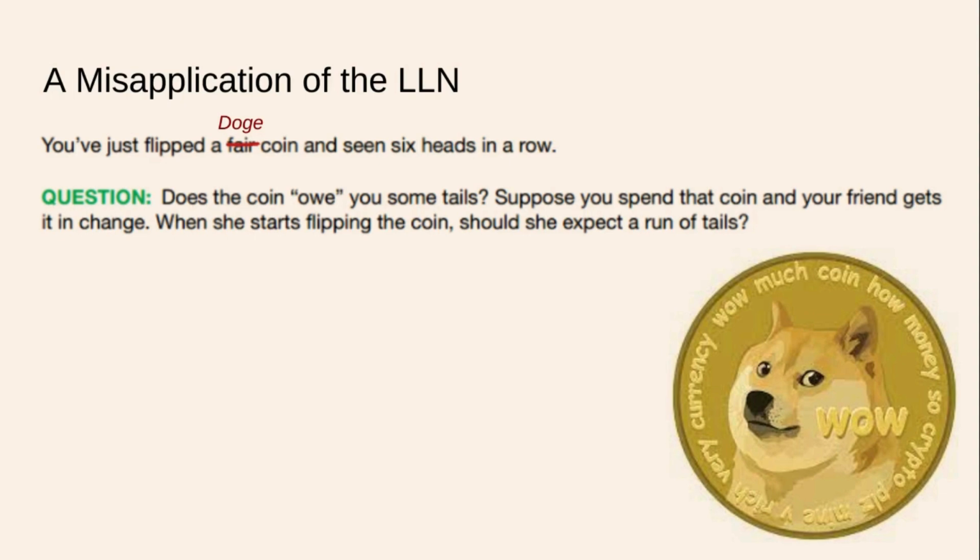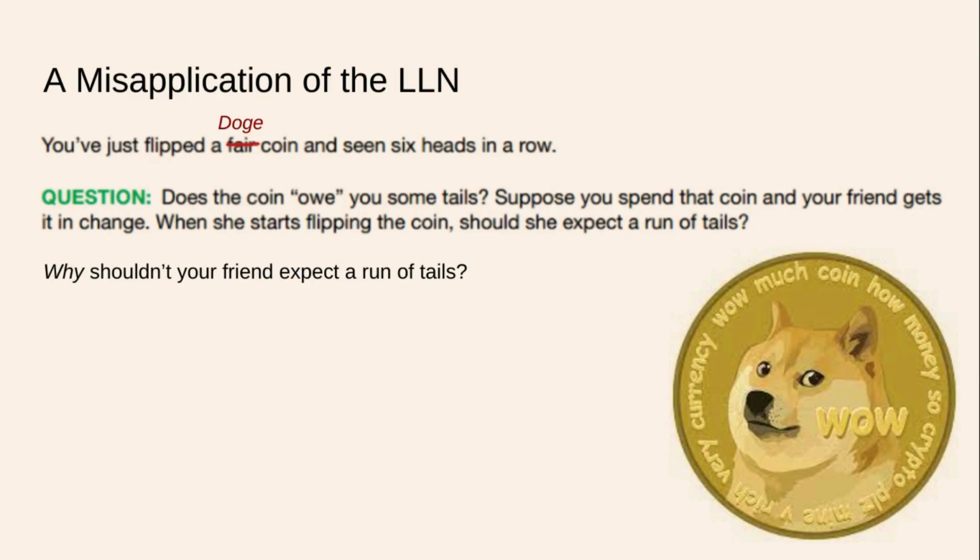Suppose you spend that coin and your friend gets it in change. When she starts flipping the coin, should she expect a run of tails to even things out? You might think that the coin is going to even itself out pretty quickly because 6 heads in a row is rather unlikely, and the odds are 50-50, so shouldn't there be a little bit of a reset happening? Well, that's actually not true.